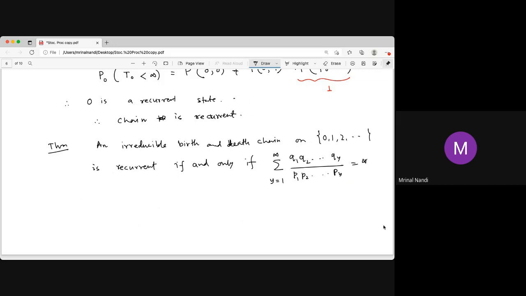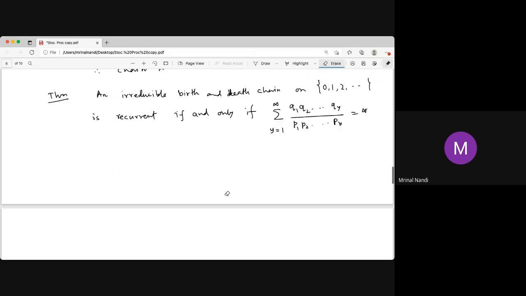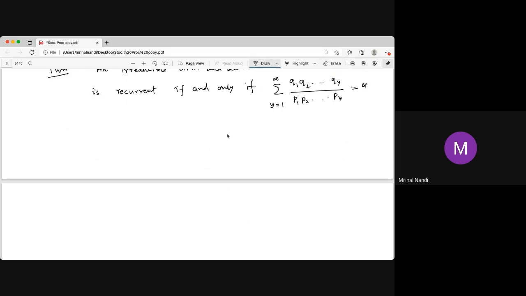If this series is divergent, then this is a recurrent state. This chain is recurrent, and if it is not a convergent series, then it is transient, so not recurrent. Once one state is not recurrent, then every state is not recurrent. So this proved the important result that for the birth and death chain, if this series diverges, then it's a recurrent chain, recurrence if and only if.